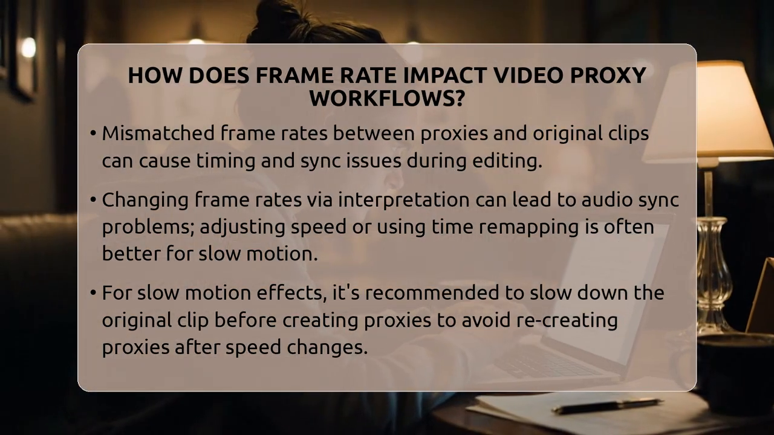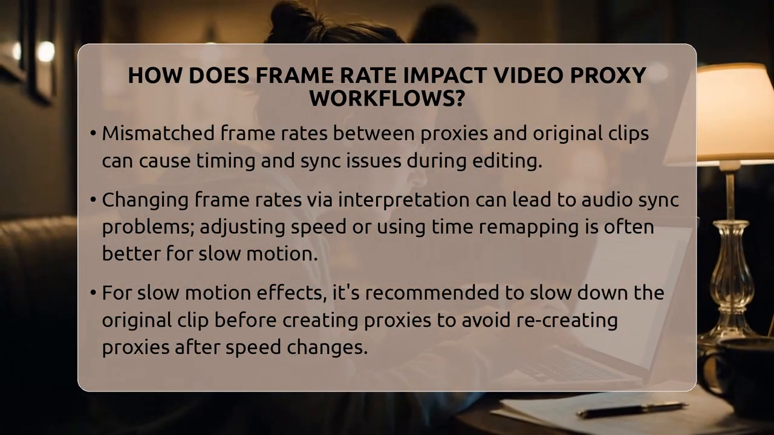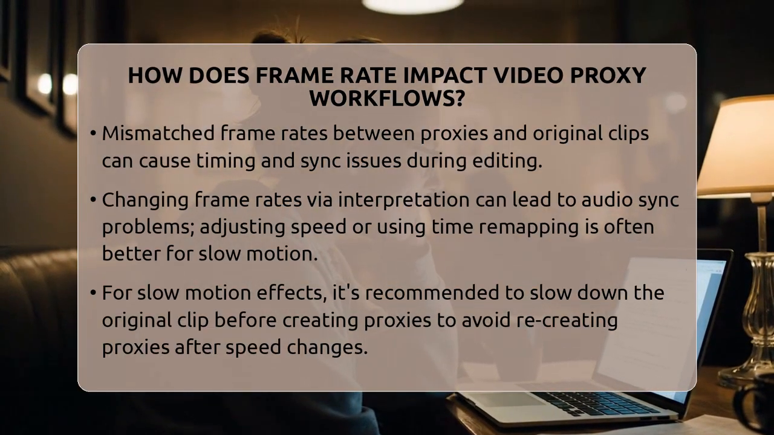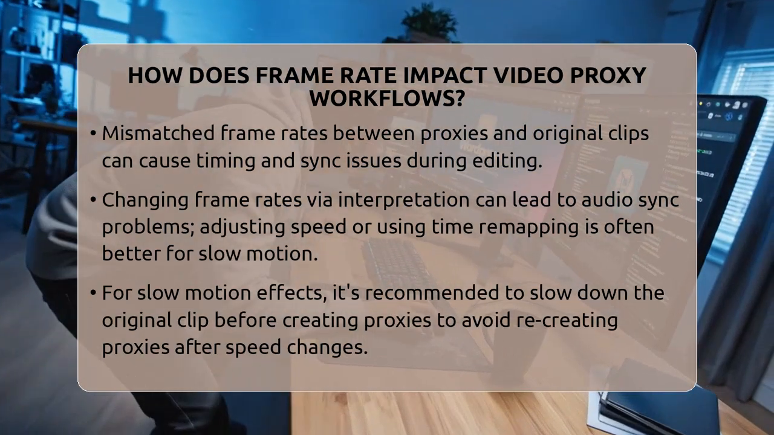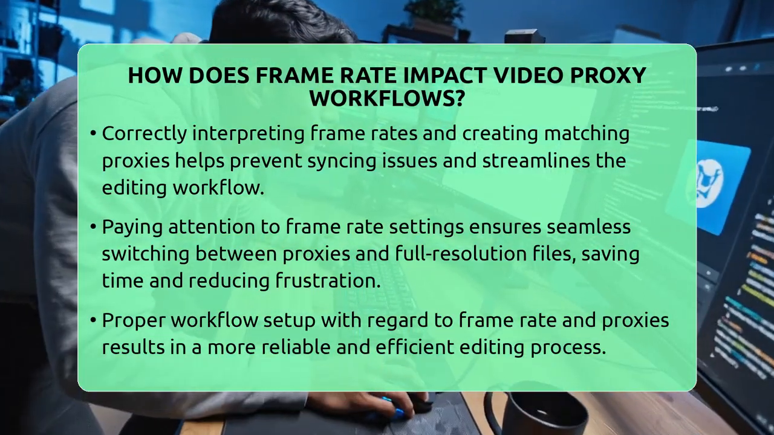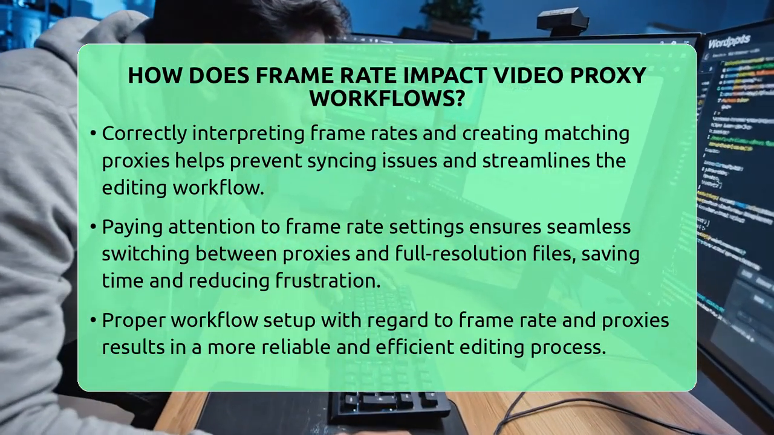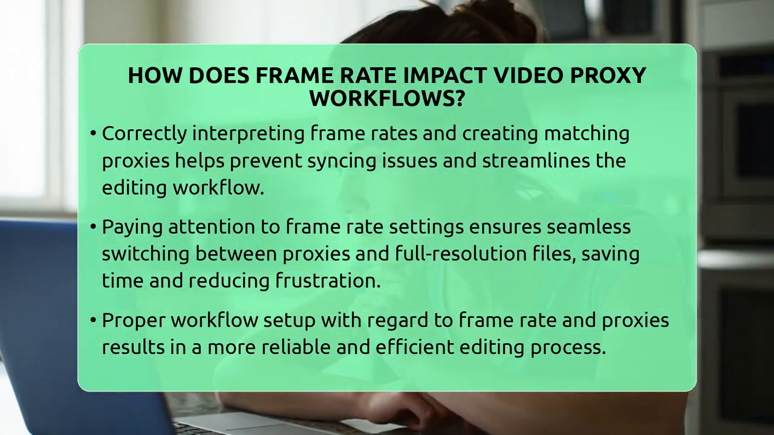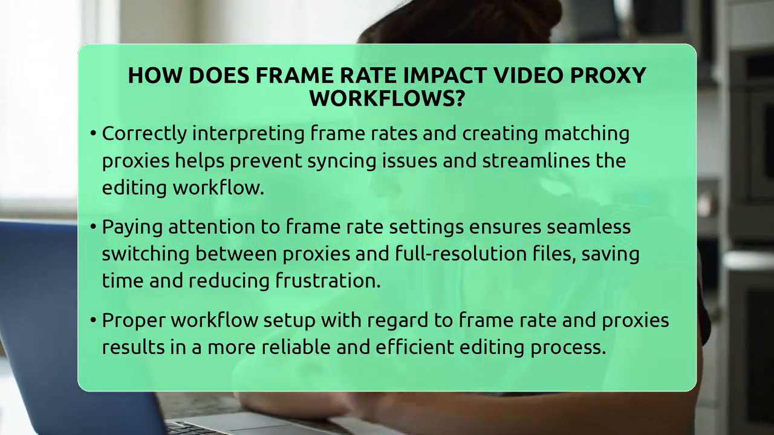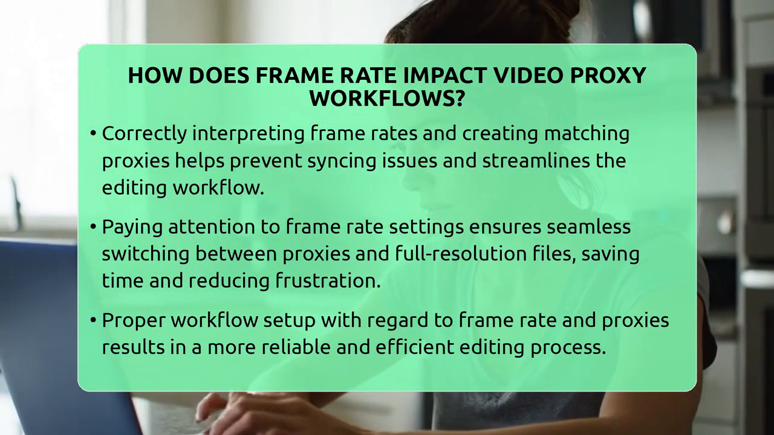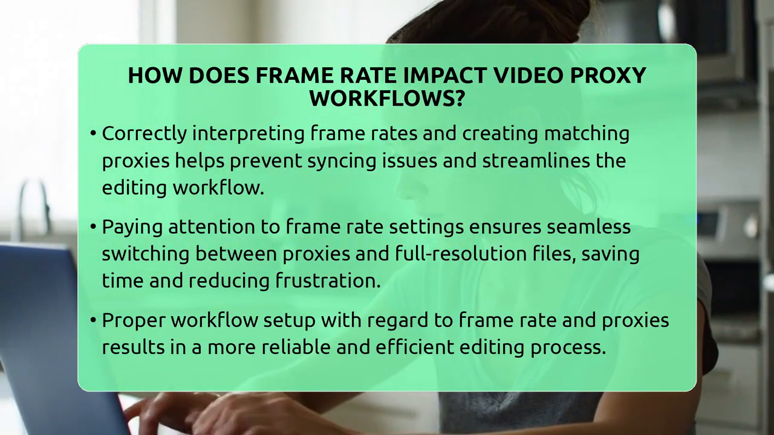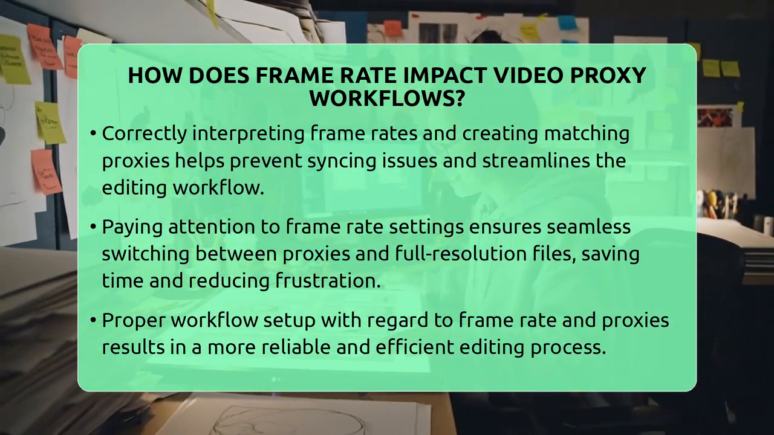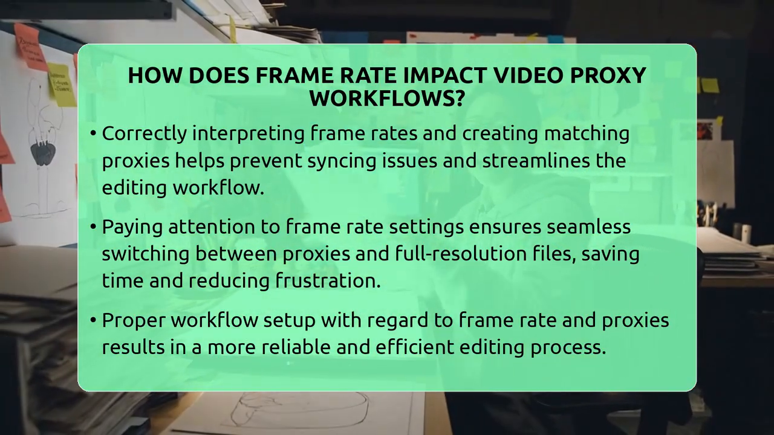However, there are some limitations. Changing the frame rate with interpret footage can cause audio sync issues if you need the sound. For slow motion clips, it's better to adjust the speed or use time remapping instead of interpreting the footage. Also, if you want to use proxies for slow motion, it's best to slow down the original clip before creating the proxy. This way, the proxy matches the playback speed of the original, and you won't need to make new proxies after every speed change.